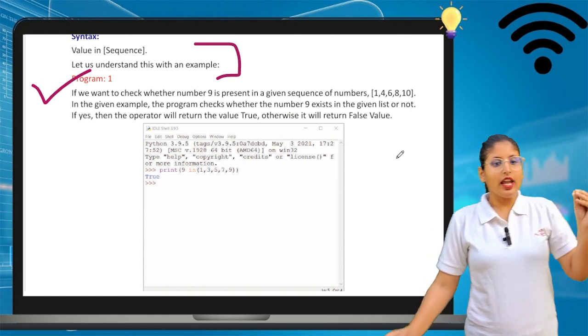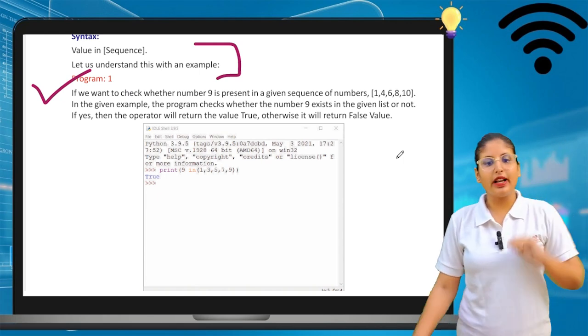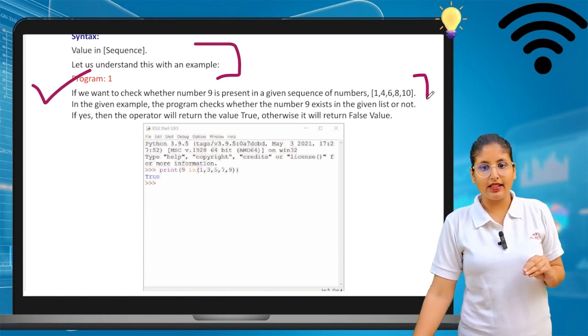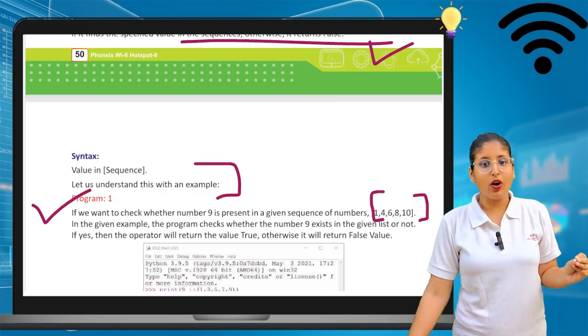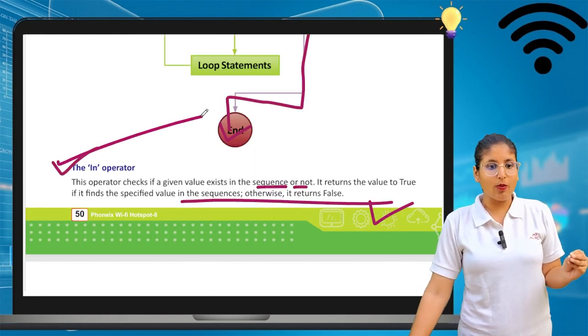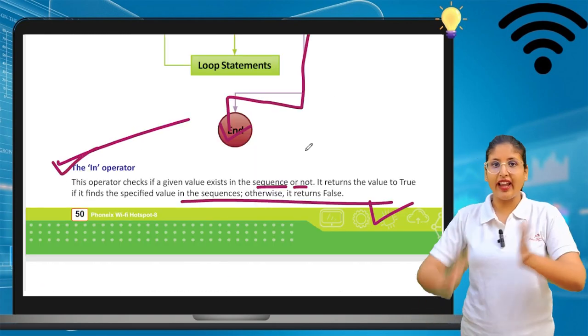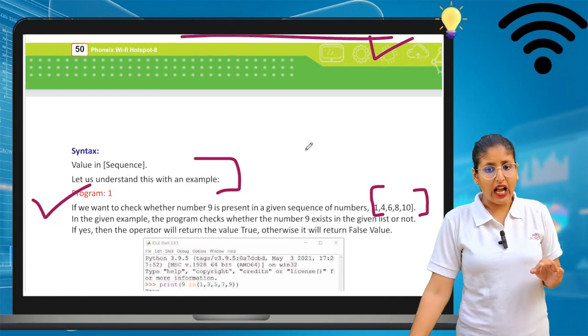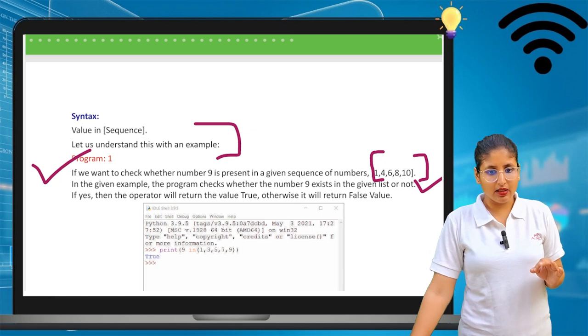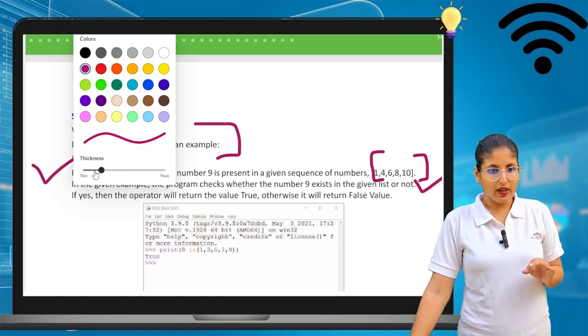So here, if you want to check whether the number 9 is present in a sequence like this, this is a sequence. In this sequence you want to see whether the number 9 is there or not. Because it is sequential, the in operator is used for sequences, to find something in a sequence. I will write it down for you. I am hoping it is clearly visible.